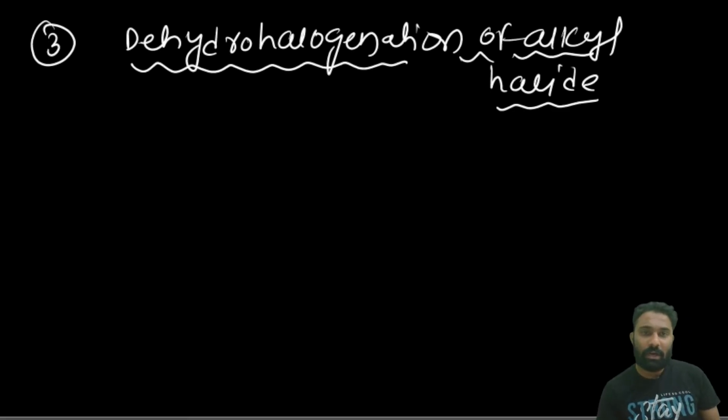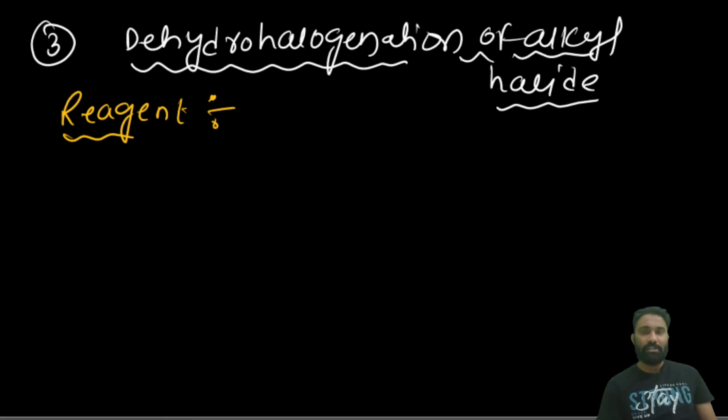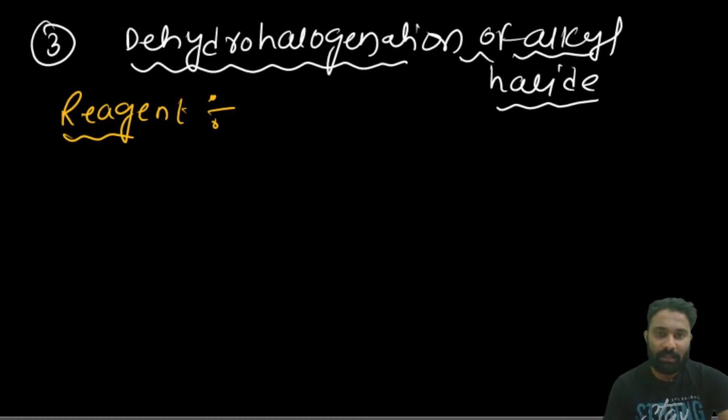Now in the dehydrohalogenation of the alkyl halide, what are the reagents we will see? What are the reagents that we are going to use in dehydrohalogenation? Dehydrohalogenation means HX should be eliminated from the reactant, or from the substrate. What are the reagents that we are going to see?